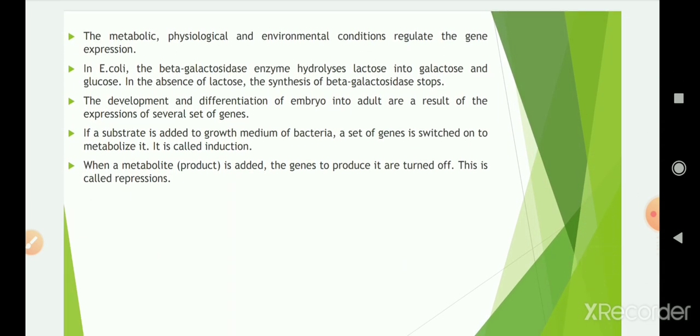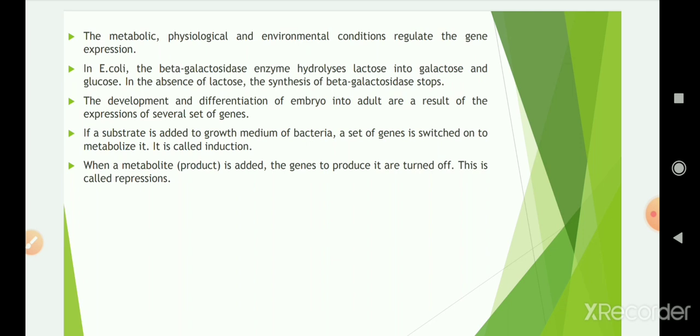The metabolic, physiological and environmental conditions regulate gene expression. For example, in E. coli, the beta galactosidase enzyme hydrolyzes lactose into galactose and glucose. So in the absence of lactose, the synthesis of beta galactosidase stops. If lactose is not there, then it cannot hydrolyze lactose into galactose and glucose.